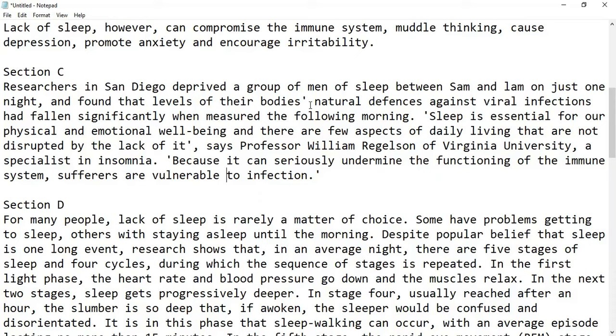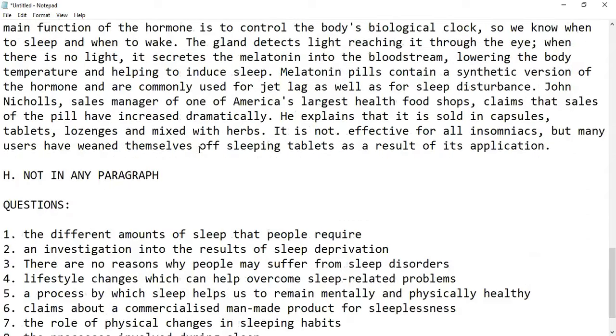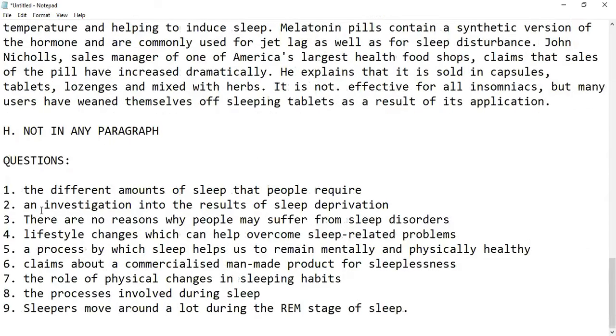Sleep is essential for our physical and emotional well-being, and there are few aspects of daily living that are not disrupted by the lack of it, says Professor William Regalson of Virginia University, a specialist in insomnia, because it can seriously undermine the functioning of the immune system. Sufferers are vulnerable to infection. So in C, we can find out, it says clearly the researchers deprived men of their sleep. So C is the right answer.